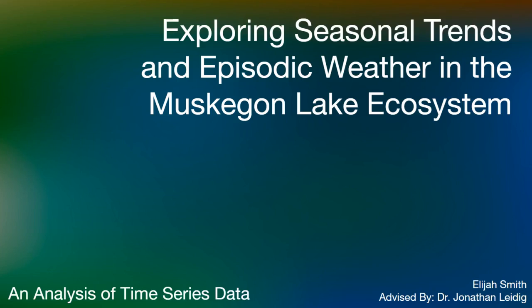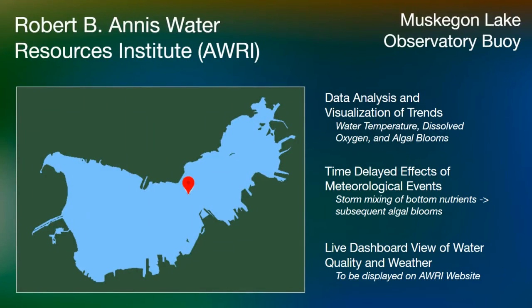Hi, I'm Elijah Smith. My master's project is exploring seasonal trends and episodic weather in the Muskegon Lake ecosystem. For the last 10 years, the AWRI at Grand Valley has been collecting buoy sensor data from Muskegon Lake to study the regional ecosystem. They had a few project ideas that could benefit from computer science assistance.